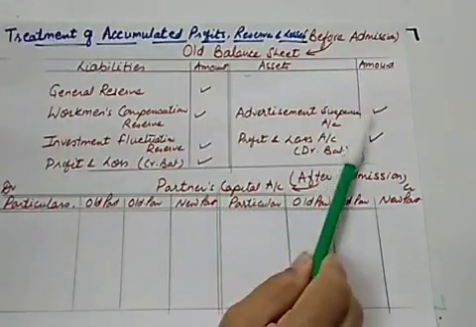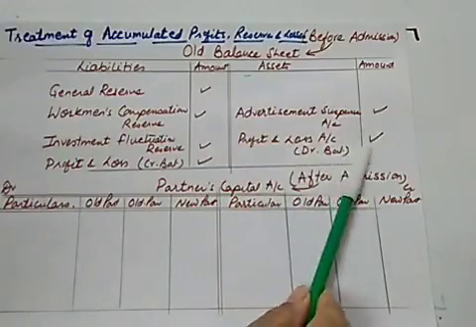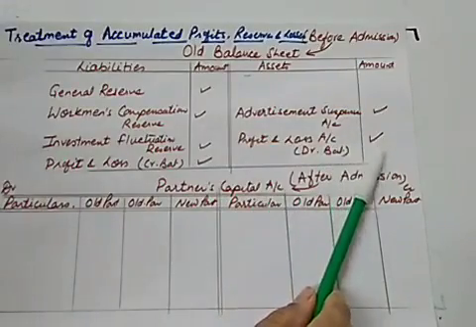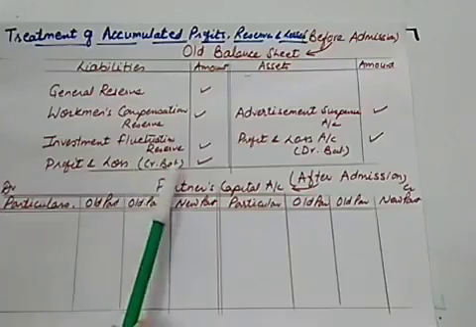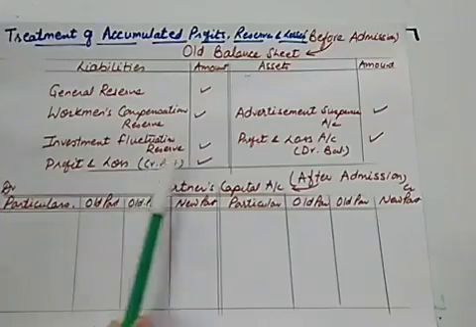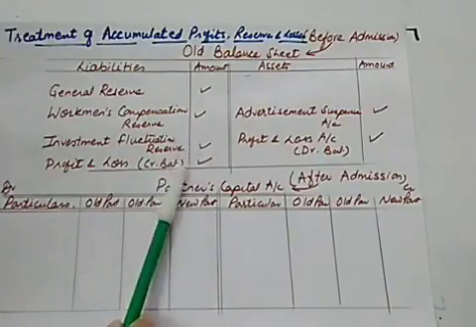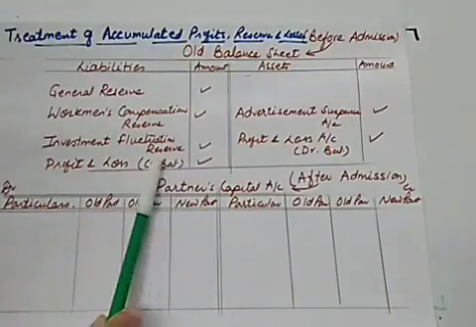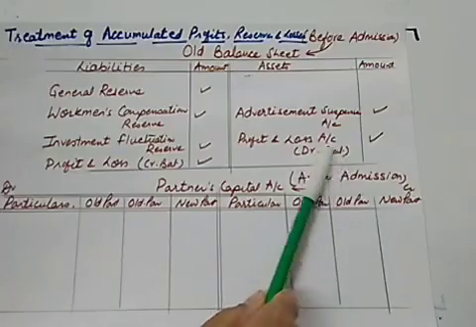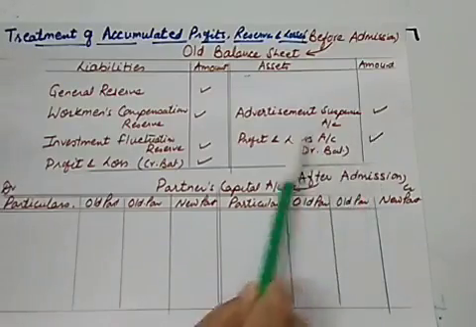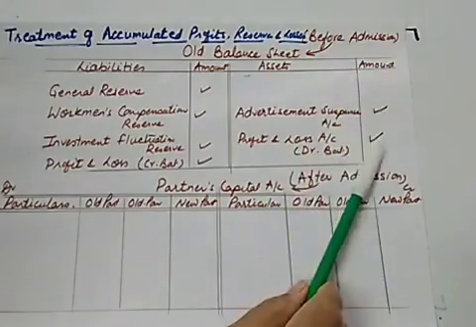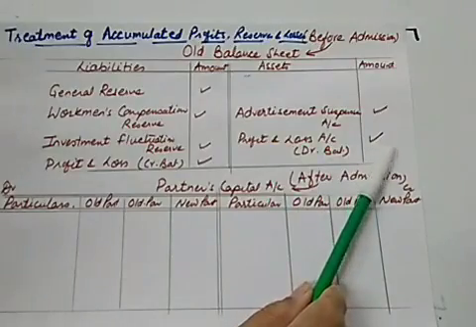And advertisement suspense, this is our loss, profit and loss account with debit balance, this is also our loss. Because if profit and loss account has a credit balance, it is our gain and recorded on the liability side of the balance sheet. So this is your undistributed profits, and these are your losses with the debit balance, and losses we show on the asset side of the balance sheet.